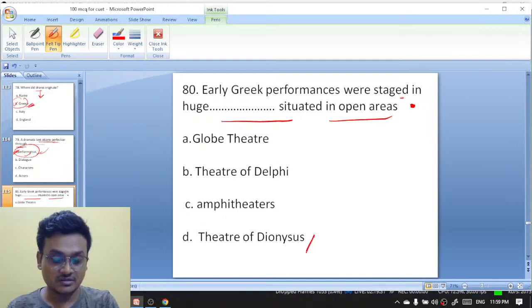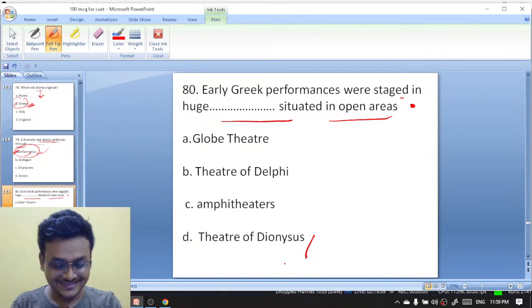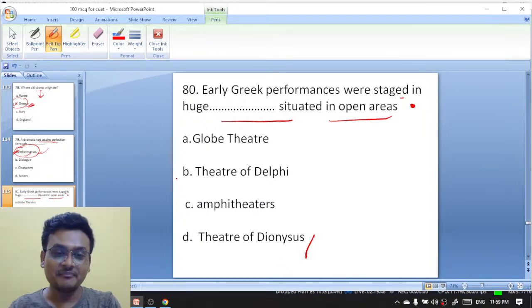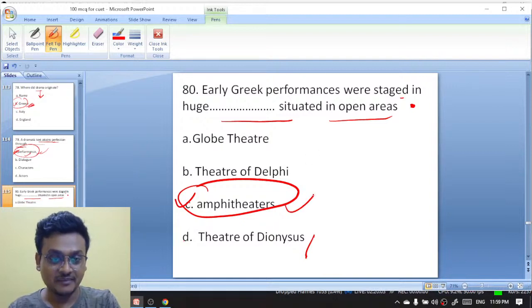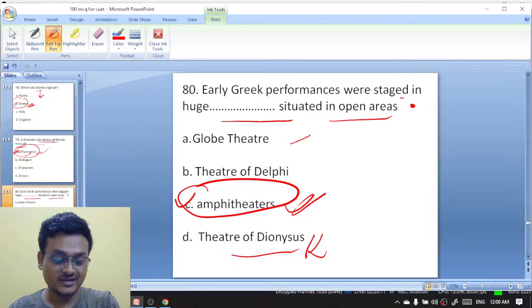Theatre of Dionysus बोलते. It's amphitheaters, okay. It's amphitheater. Those who have answered so many, Ishna answered. Sandima, you were answering first. Right, okay. Sandima, you were first. But you have answered, okay? First, you were right actually. Amphitheaters, okay. थिएटर ऑफ डेल्फी से होता नहीं है कुछ, ठीक है. थिएटर ऑफ डेल्फी ऐसा कुछ नहीं होता है, ग्लोब थिएटर है, ठीक है, ग्लोब थिएटर है.